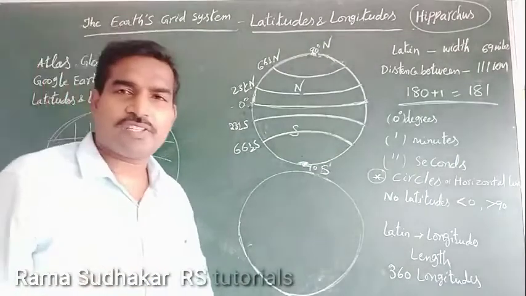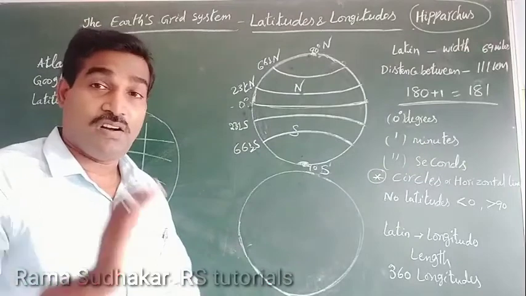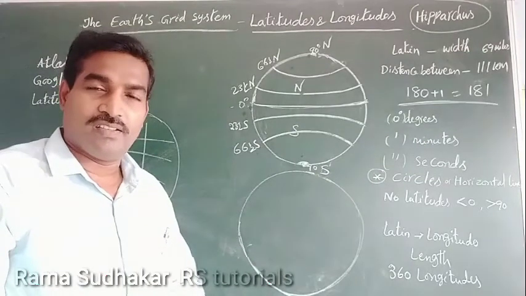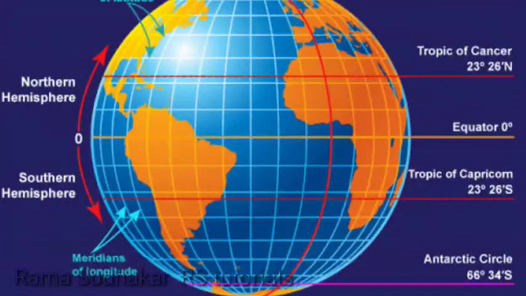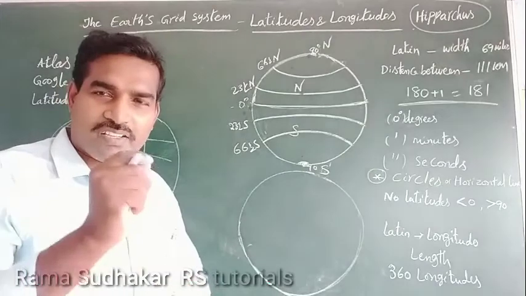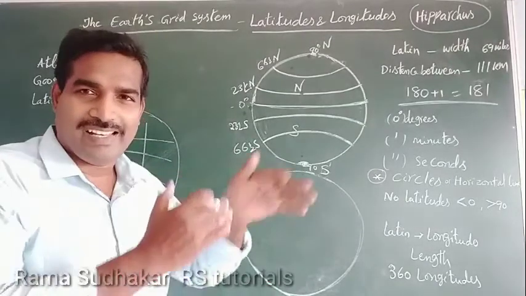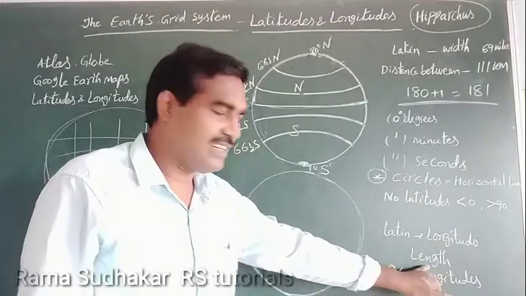Now coming to the next topic, longitudes. The word longitude in English is derived from a Latin word. Longitude means length.